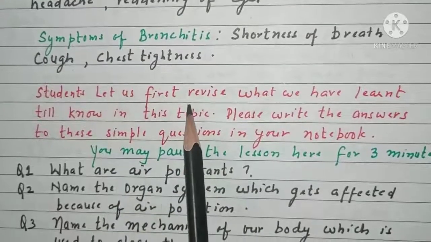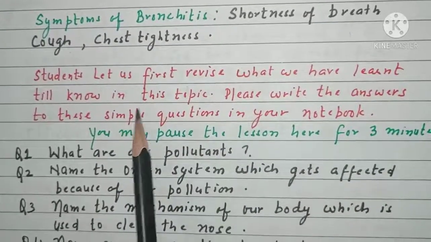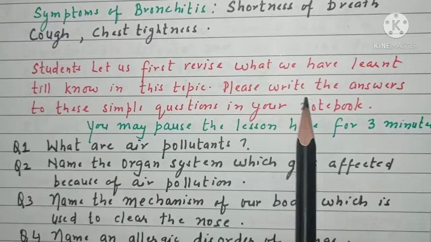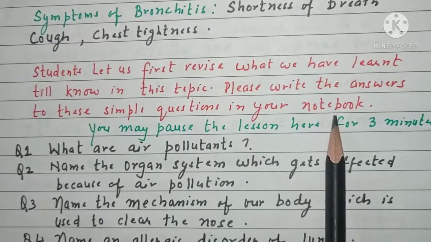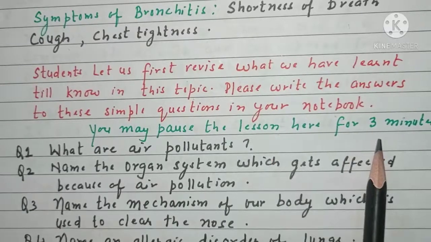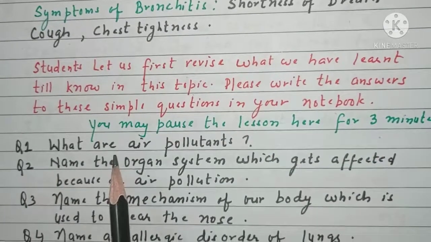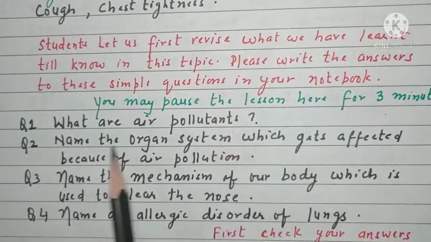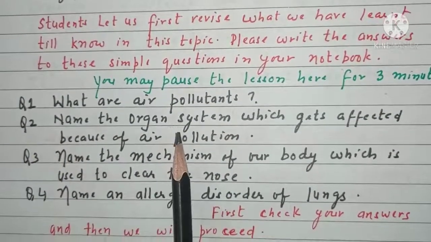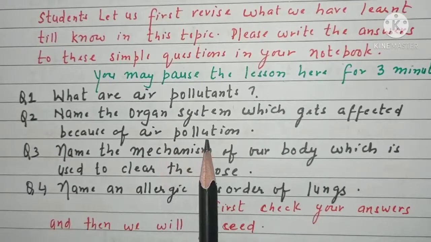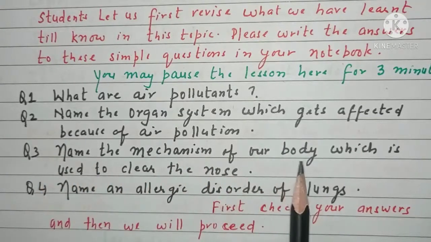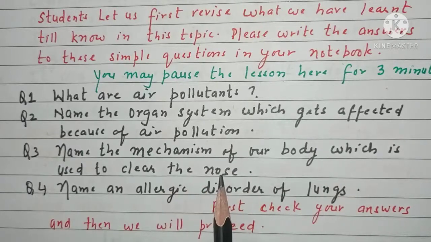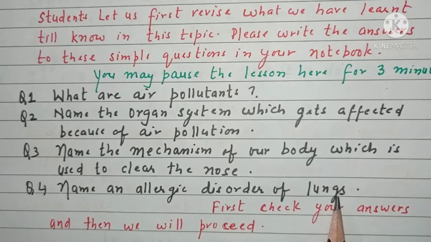So students, let us first revise what we have learned till now in this topic. So please write the answers to these simple questions in your notebook. You may pause the lesson here for 3 minutes. Question number 1 is, what are air pollutants? Question number 2. Name the organ system which gets affected because of air pollution. Question number 3. Name the mechanism of our body which is used to clear the nose. And then name an allergic disorder of lungs.